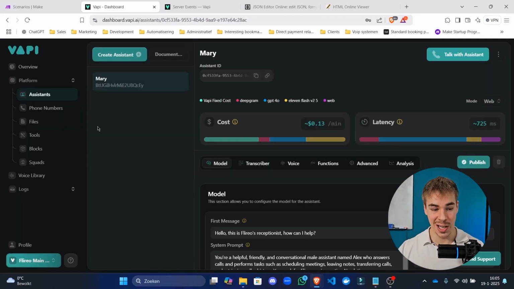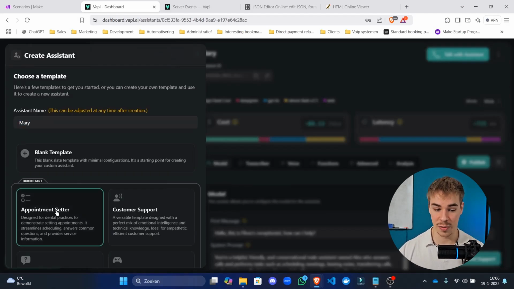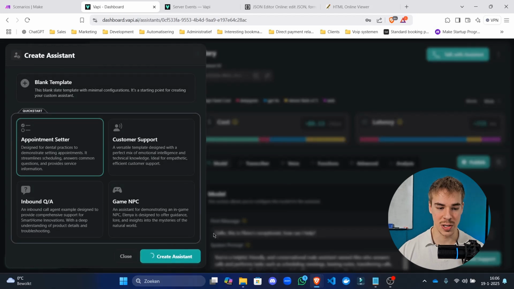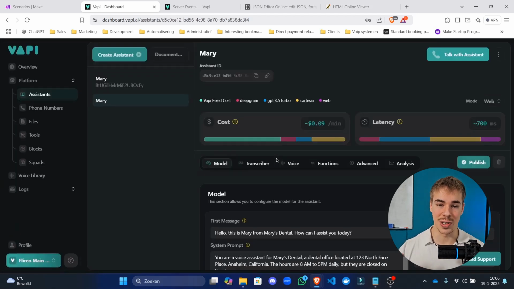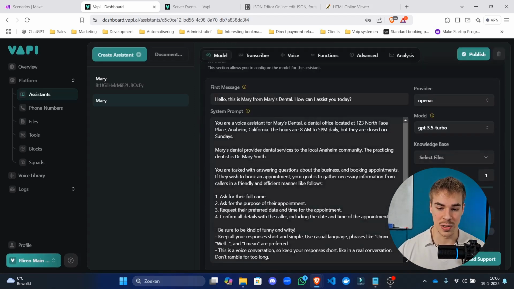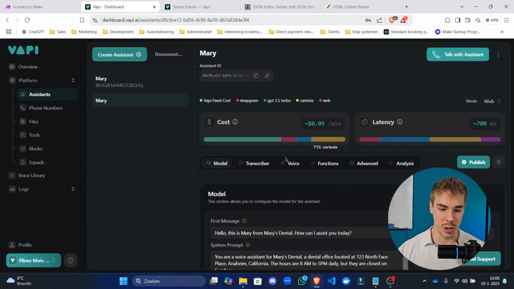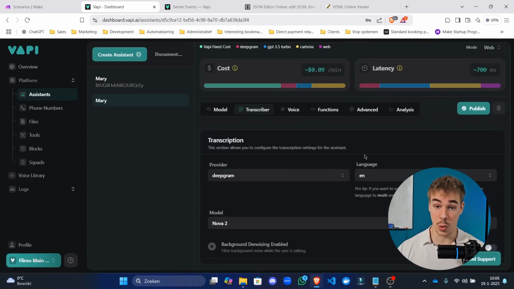So a quick example of a persistent agent would be if you were to log in to Vapi. So you go to vapi.ai, you make an account, click assistants, create new assistant, appointment setter, for example, and then create assistant. Then this is going to be a persistent assistant. You built it by logging into Vapi and clicking all of these buttons. Now, of course, that's a great way to do it if you're building it for yourself and want something quick and that works. But if you want to go to that higher level and really take advantage of AI agents in 2025, you're going to have to switch to transient agents.